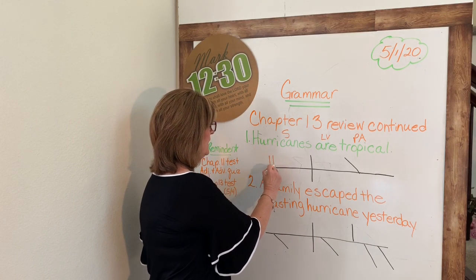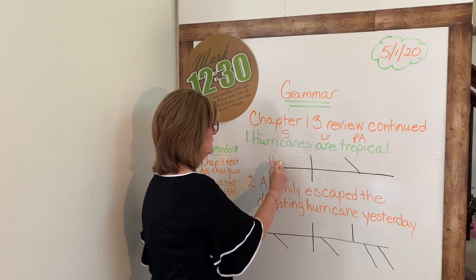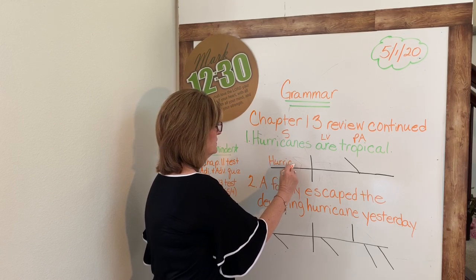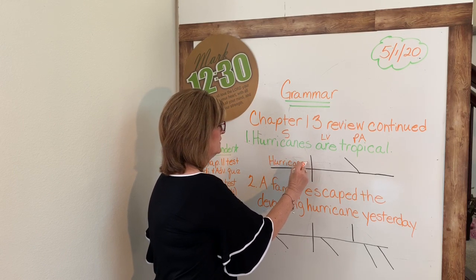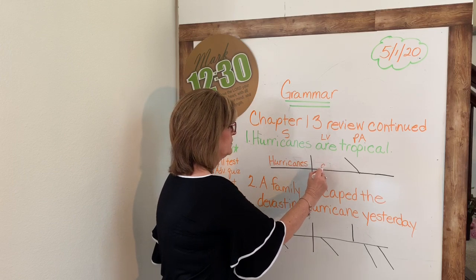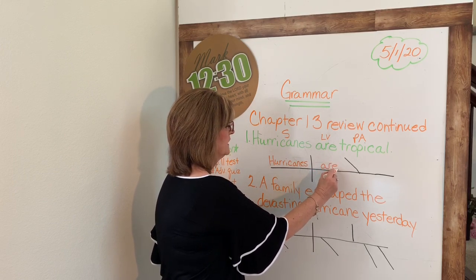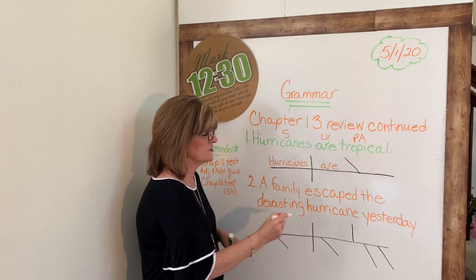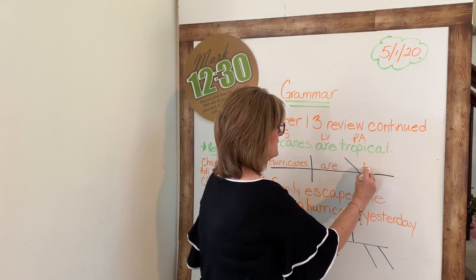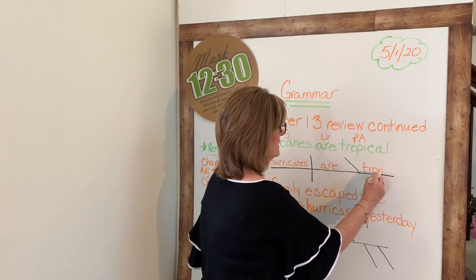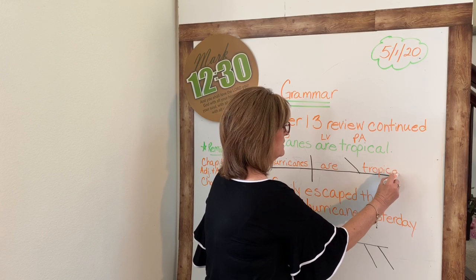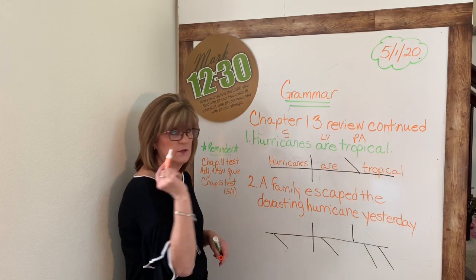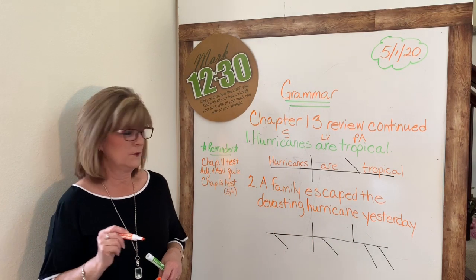The word hurricanes, the subject, goes on the left. And then are is the linking verb. It goes on the right of that vertical line. And then the predicate adjective tropical goes behind the slanted line. Hurricanes are tropical. That one was pretty easy, only 3 words.